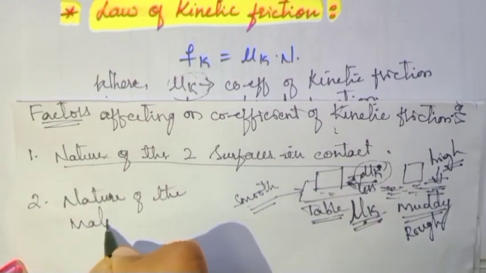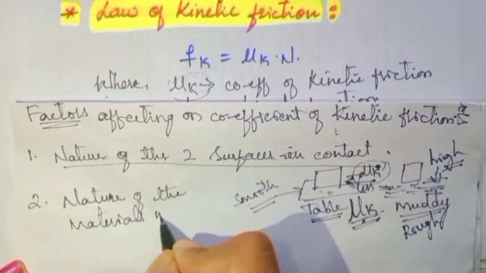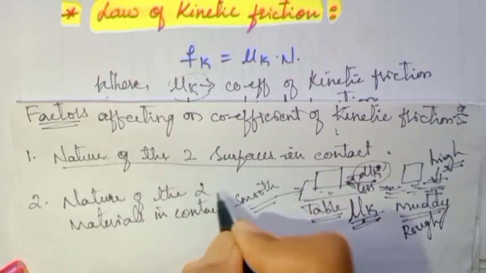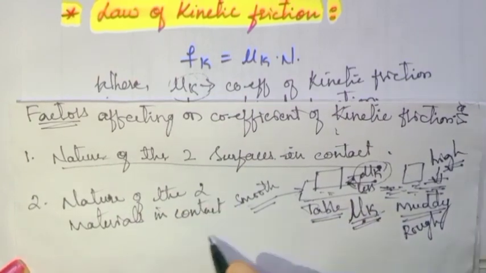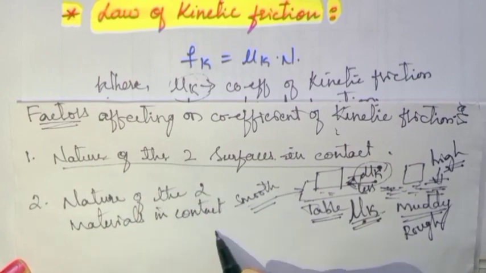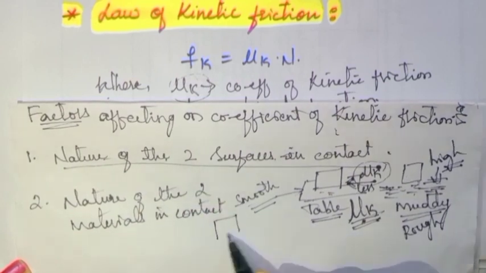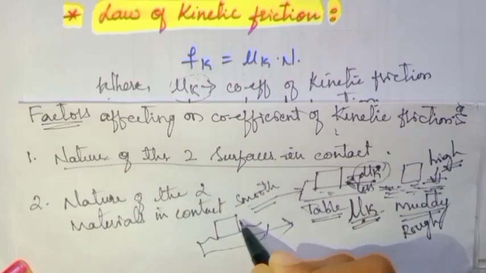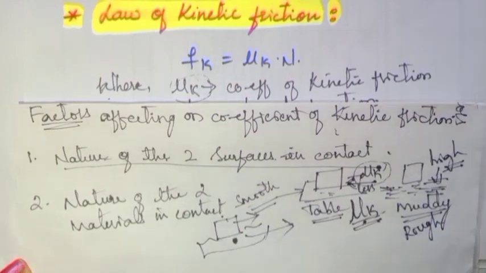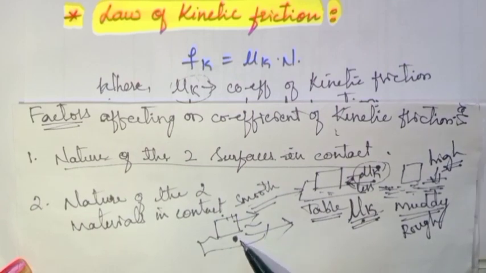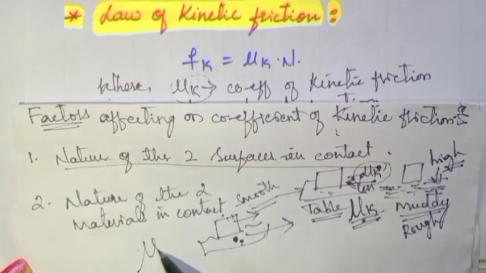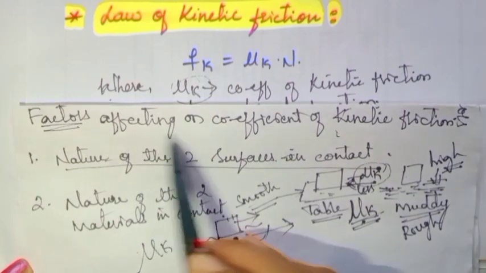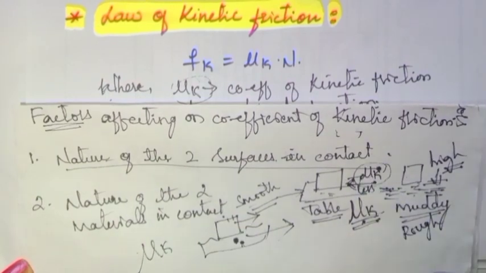The next factor depends on the nature of the materials in contact. Nature of the two materials in contact. This friction also depends upon the nature of the material. This object which is placed in contact, so this material and this material, both materials will also affect the coefficient of kinetic friction. Is it clear? I hope you have understood the factors affecting the coefficient of kinetic friction.